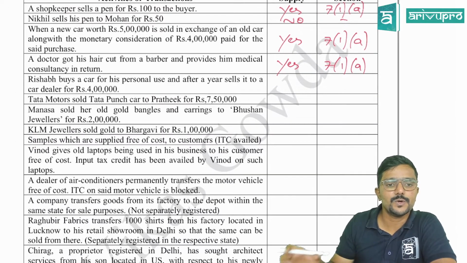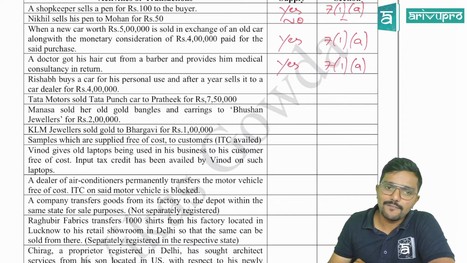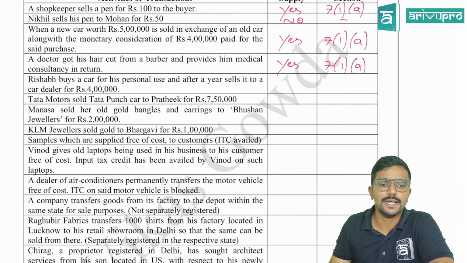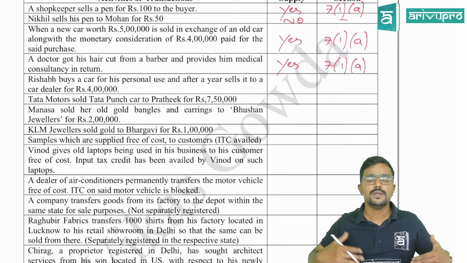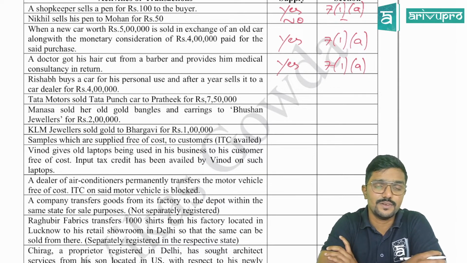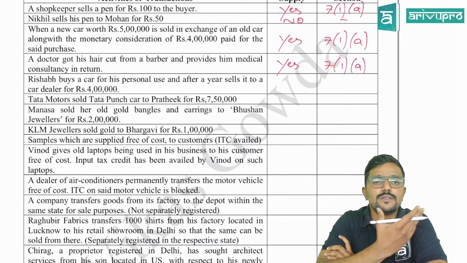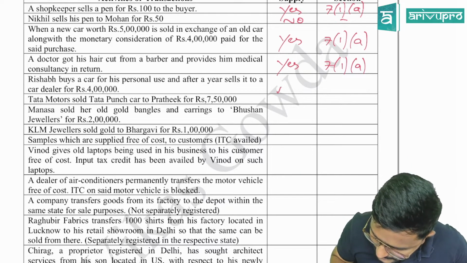Fine. Let us go to the next scenario. Rishabh buys a car for his personal use, and after a year, he sells it to a car dealer for rupees 4 lakh. So Rishabh has purchased the car for his personal use. He is selling now to a car dealer. Is it a supply? No. Why? Because for Rishabh, it is not in the course or furtherance of business. Rishabh is a non-taxable person. Clear? So he is not doing it in the course or furtherance of business. So it is not a supply.